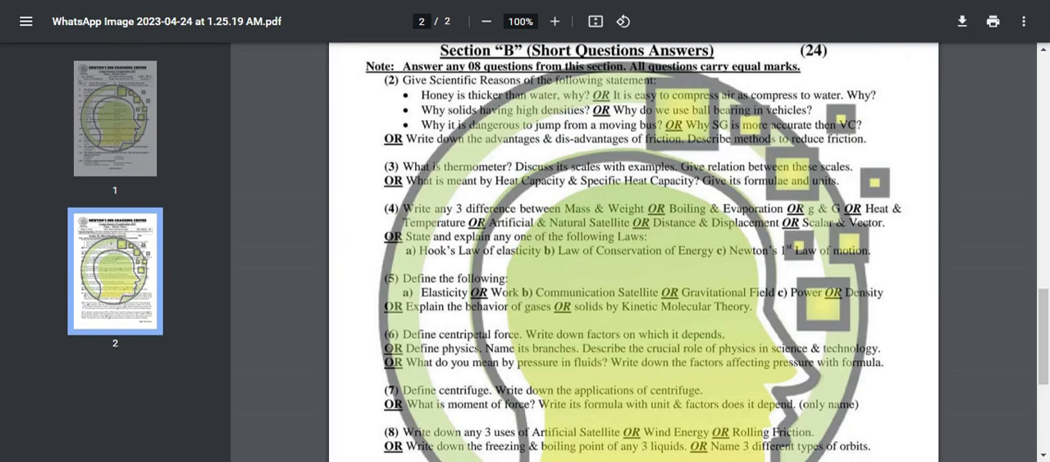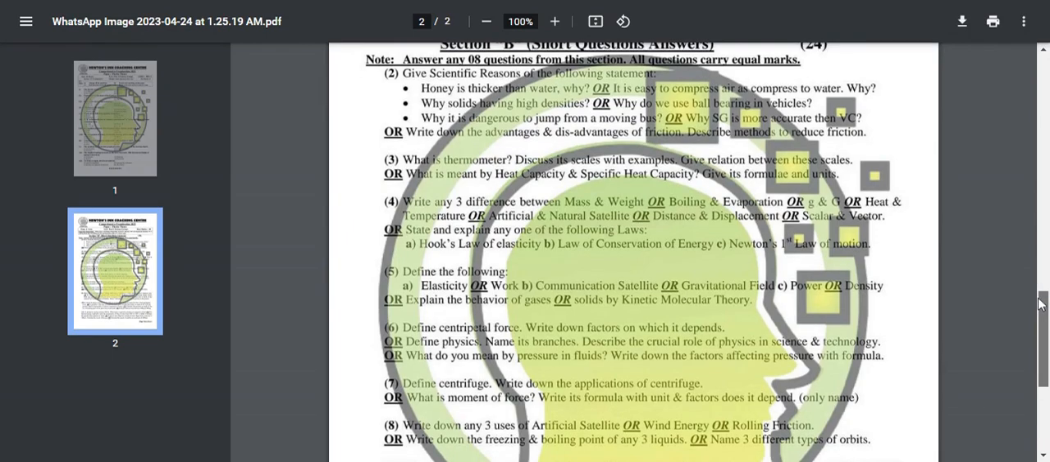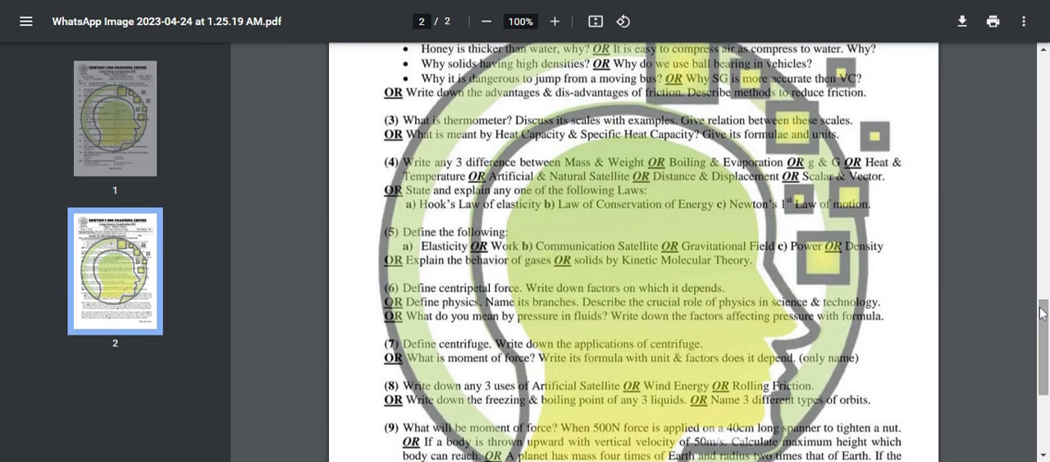What is thermometer? Discuss its scales with examples, give relation between the scales. What is meant by heat capacity and specific heat capacity? Give its formula and units. Write any three differences between mass and weight, or boiling and evaporation, or heat and temperature, or artificial and natural satellite, or distance and displacement, or scalar and vector. State and explain any one of the following laws: Hooke's law of elasticity, law of conservation of